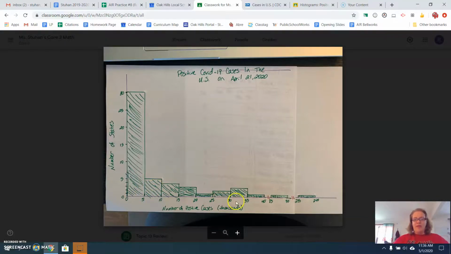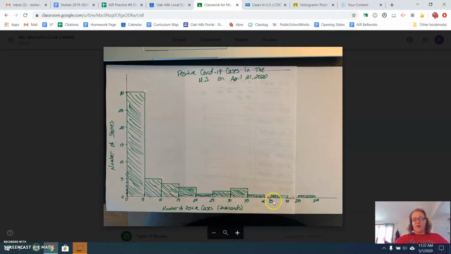And then when you get down to here, there were no cases when I did this. It'll be different for you. There were no states that had between 40,000 and 85,000 cases. So instead of making spaces for those bins on my histogram, I just made a break in the axis right here.